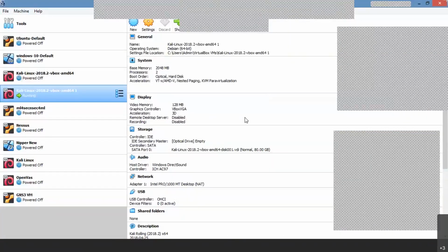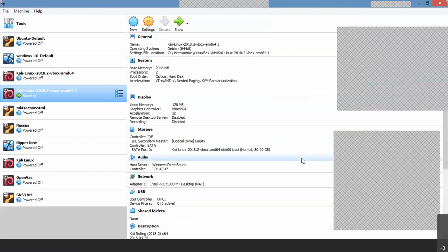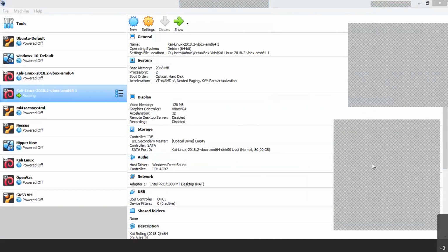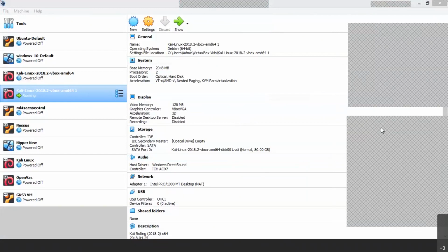So I think, are you able to see my VirtualBox here? Okay. So VirtualBox already you are seeing. Yes. Are you able to see my VirtualBox right now from the chat? Can anyone confirm the same thing? Yes.